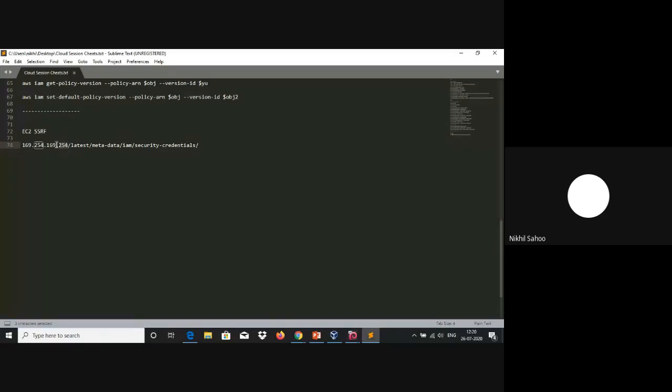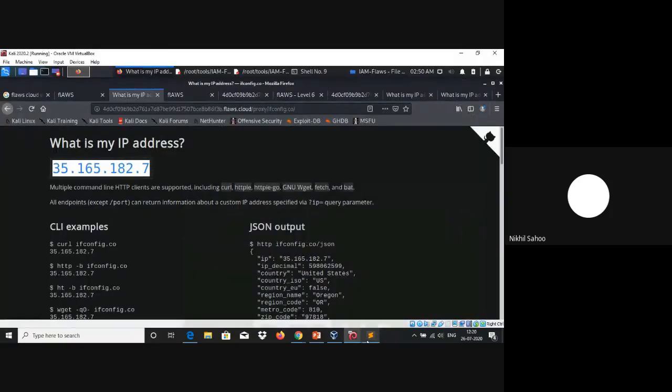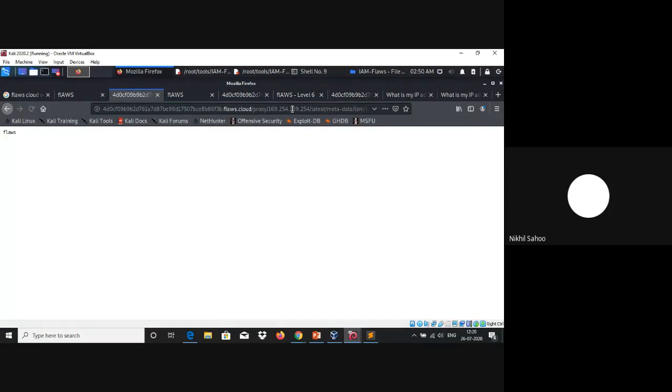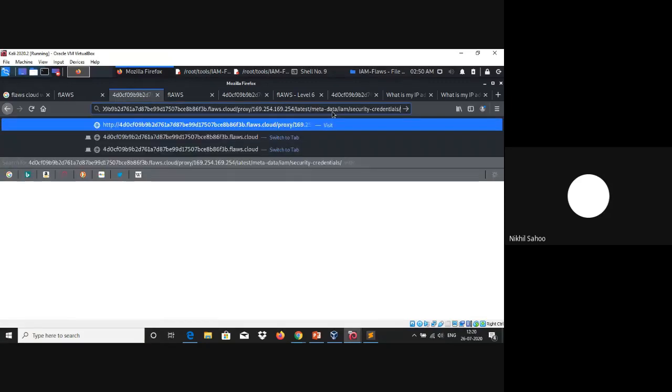Let's copy this whole URL from here. Once we hit the enter button, it is going to list the instance profiles that are present. Flaws is the name of the instance profile, so let's append this particular instance profile after the security credentials.